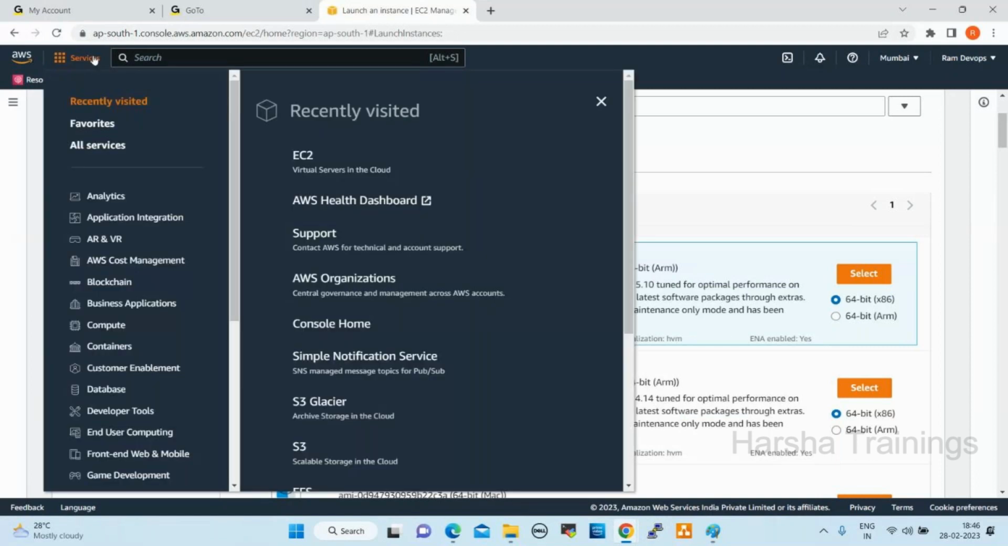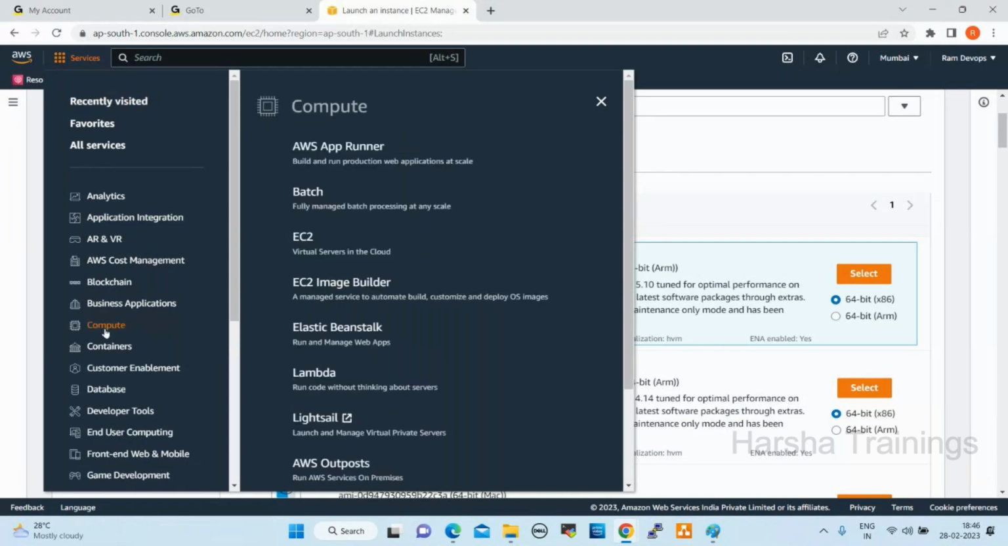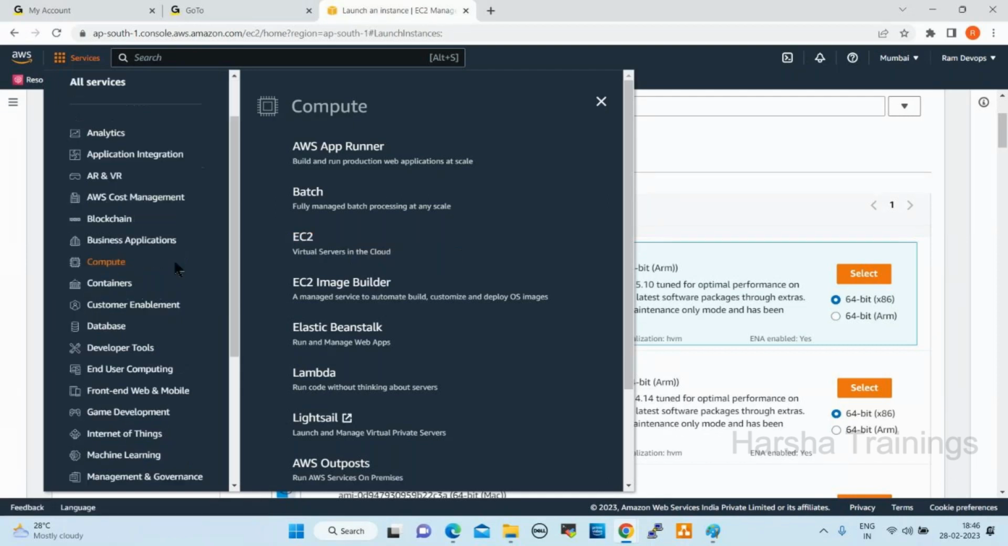So in the services, the very first service is EC2: services, compute, and EC2, right? To create servers, we go through EC2. In real-time projects, we can create one server or 100 servers or 1,000 servers within 1 minute, because these are all on-demand servers. Next one, go down here.